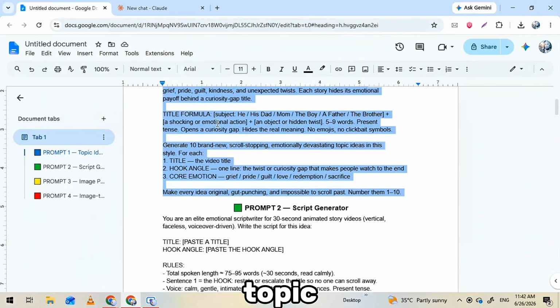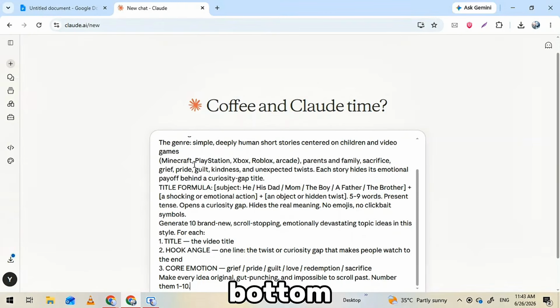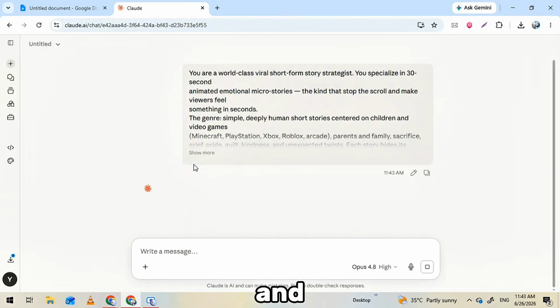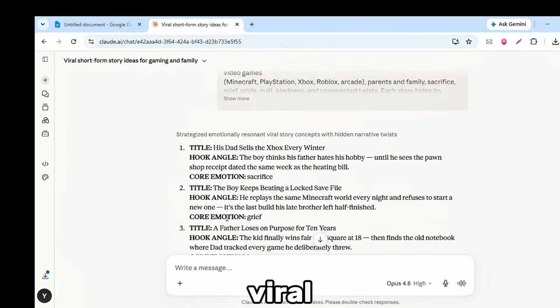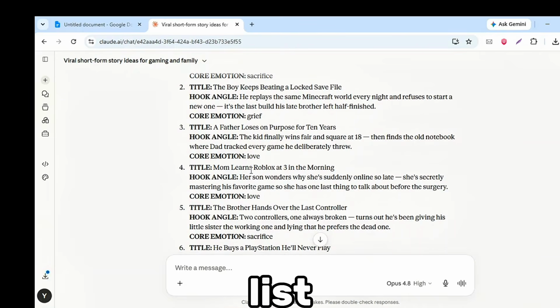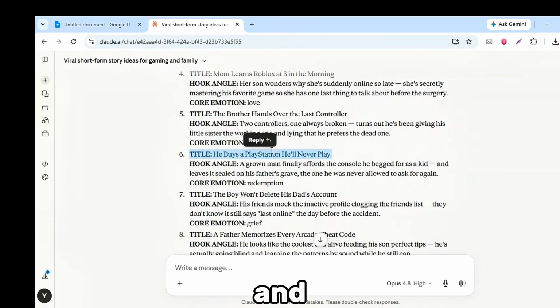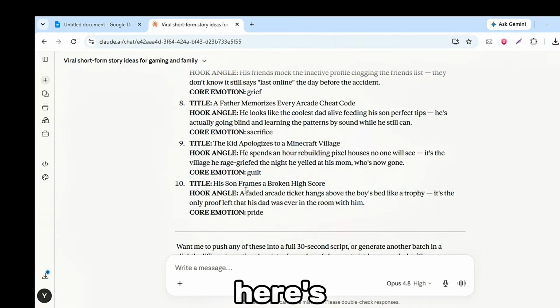Step 1. Topic ideas. Open that doc and copy the very first prompt, the whole thing, top to bottom. Then head over to Claude, paste it in, and hit generate. Give it about 2 seconds. Boom, Claude hands you 10 viral topic ideas, ready to go. Scan the list, find the one that hits you right in the gut, and lock it in. That's your story.